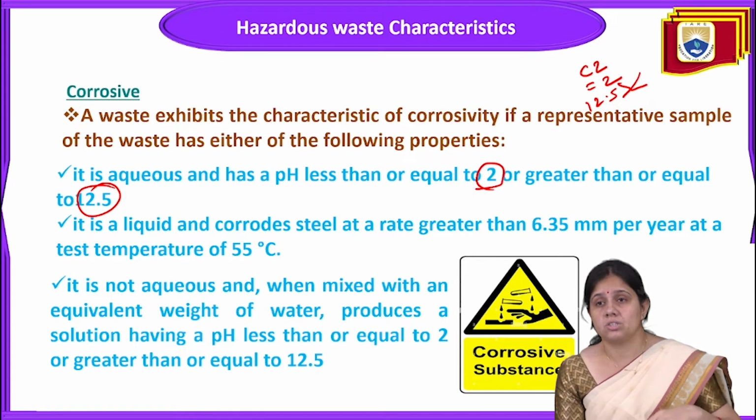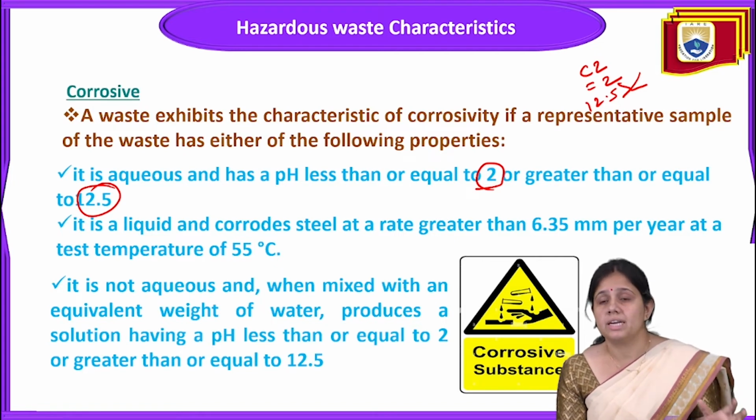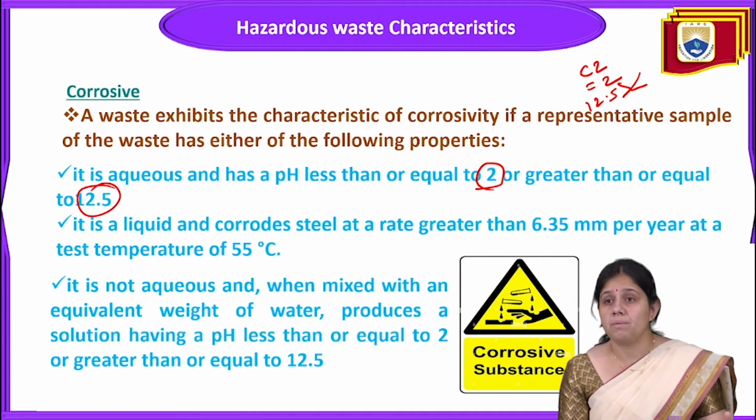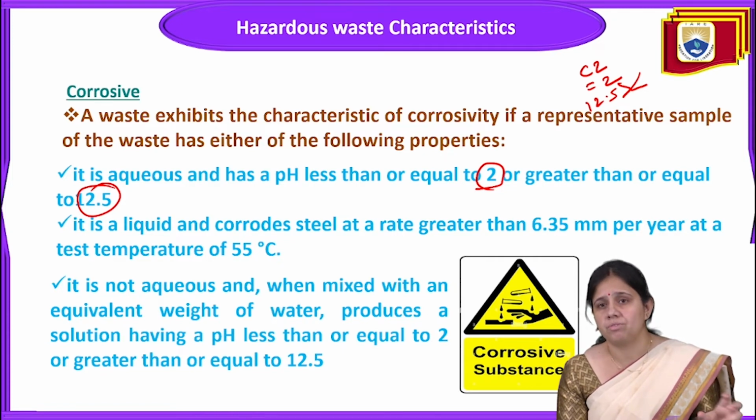They have the characteristic of being either very basic or very acidic, and it is a liquid that can corrode high grade steel at a rate of 6.35 millimeters per year at a test temperature of 55 degrees Celsius.